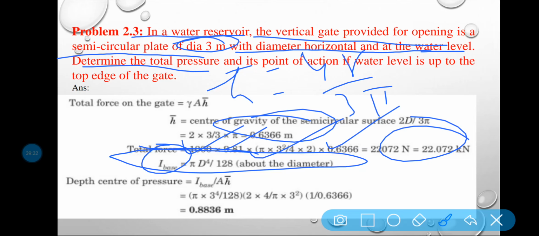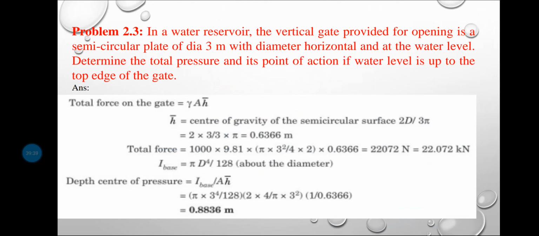In case of rectangle, in case of triangle, what will be the moment of inertia? For a rectangle, the moment of inertia is b d cube by 12, but with respect to the base, b d cube by 3. It is well known, because you have already gone through it in engineering mechanics.